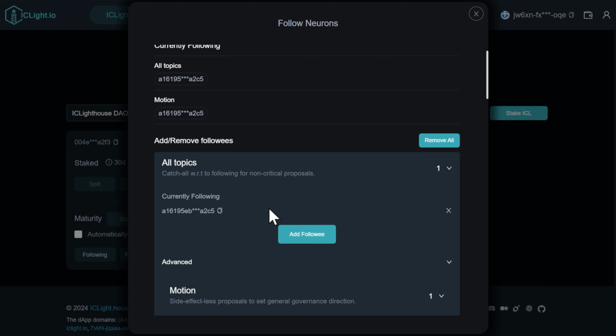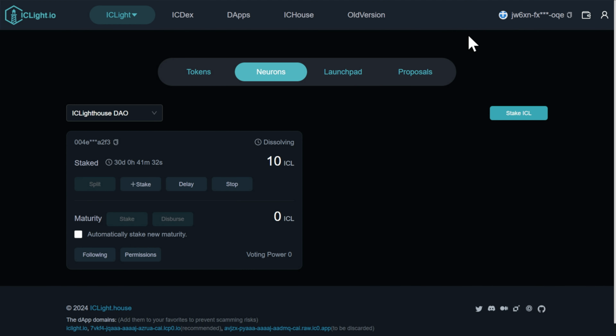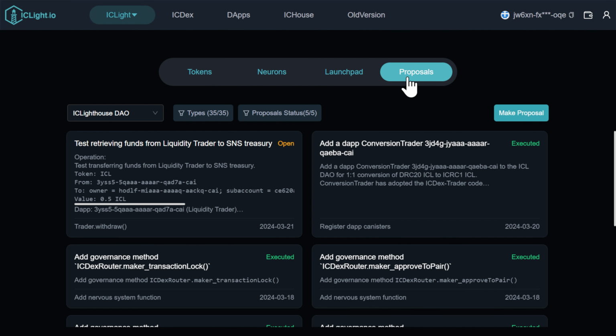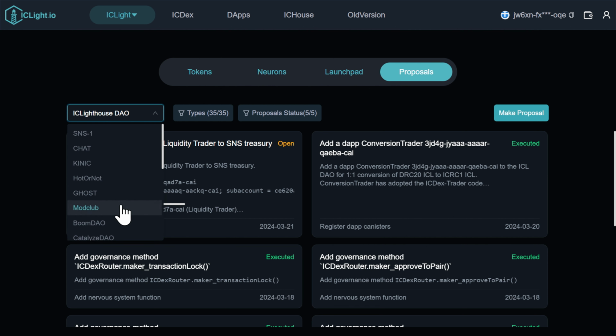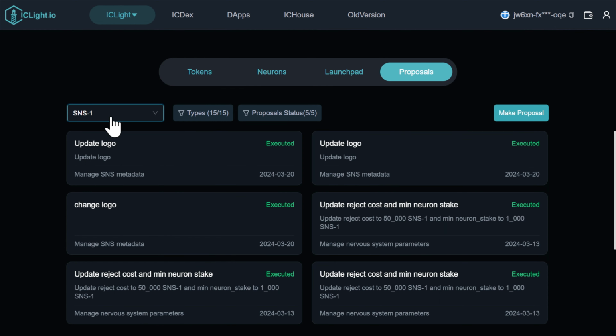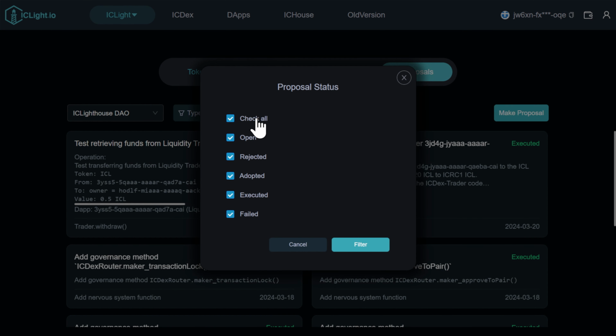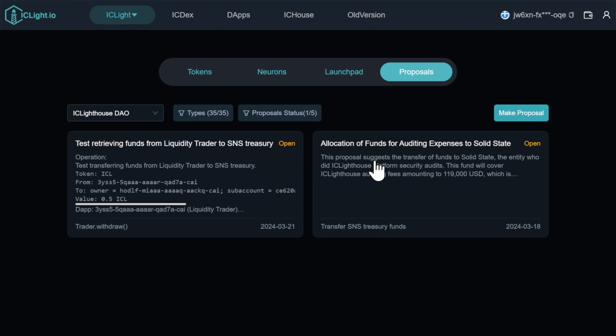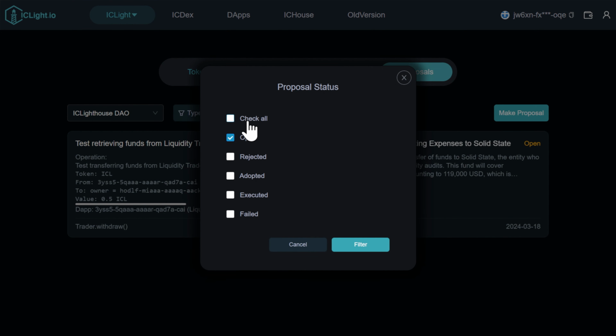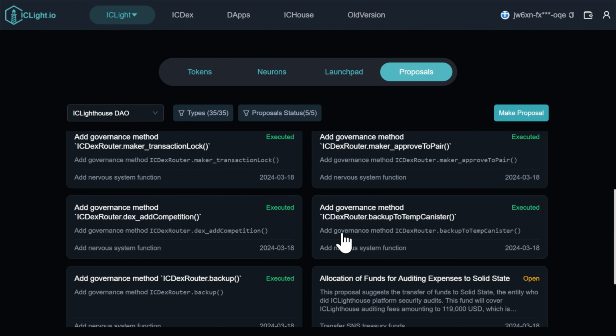For voting manually or viewing proposals, we'll switch over to the Proposals tab. This page functions very similarly to the Neurons tab with a drop-down menu for project selection, and then you're able to sort by proposal type and status. For voting purposes, we'd want to focus on proposals with an open status, but we're able to review any adopted or rejected proposals here as well if we're interested in what happened.